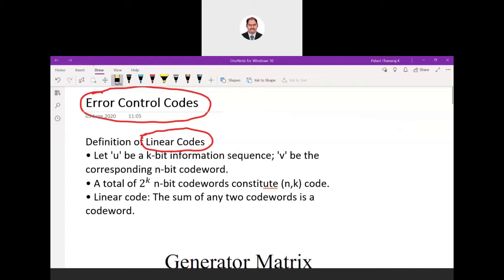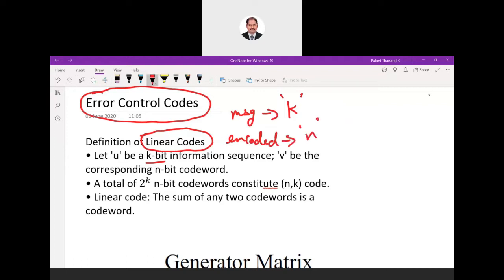So here I try to define a block of code, a stream of data. We have the messages. Message is a collection of data, so I'm going to define that as k. So the message is going to be k bits, and we have the encoded data, which is n bits.